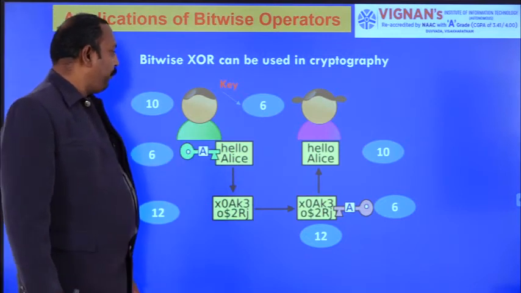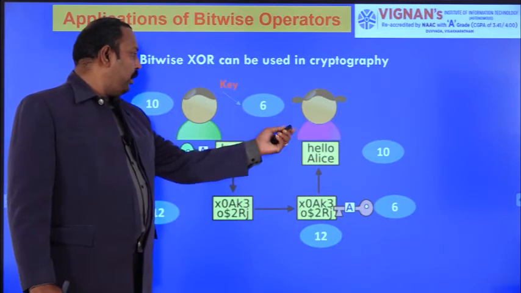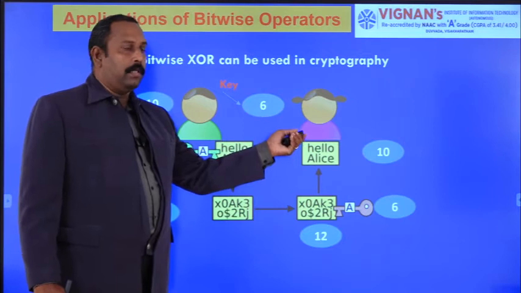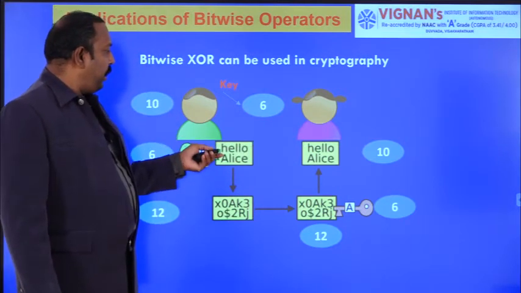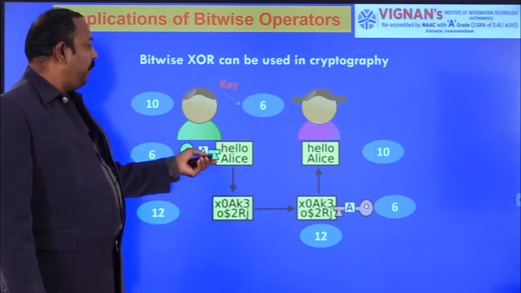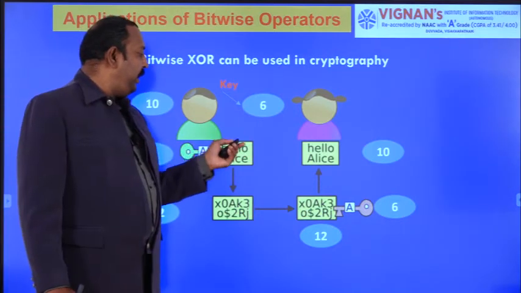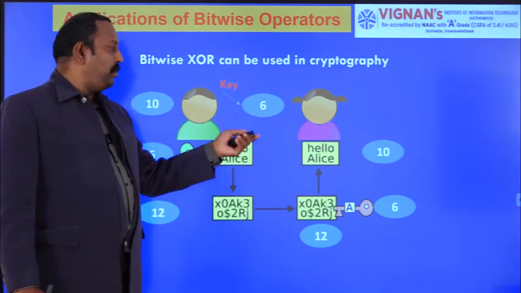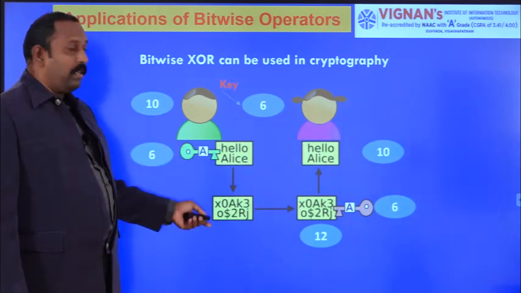Suppose here one person is called Bob and another is called Alice. Bob wants to send a message to Alice. That message, in this picture, is "Hello Alice", which he wants to send from Bob to Alice. So what will he use? He will use the key here. The key is common to both the source and destination. The key is used to convert the original text into ciphertext.